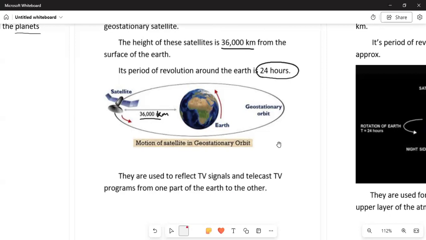This is only because of the geostationary satellites, because they help to reflect the TV signals and telecast TV programs. And these geostationary satellites are present in the geostationary orbit, and this geostationary orbit is at a distance of